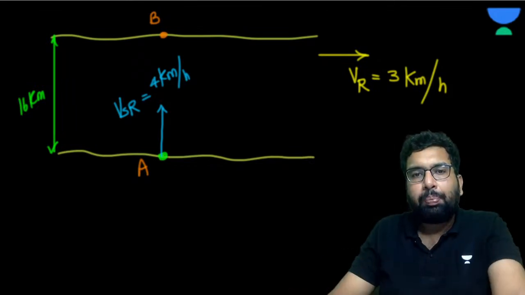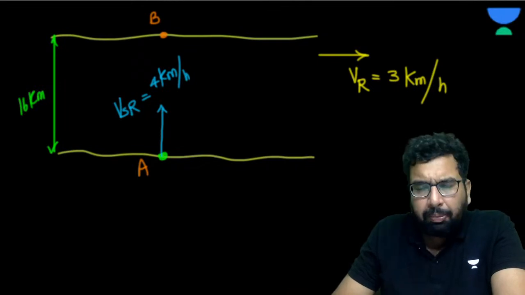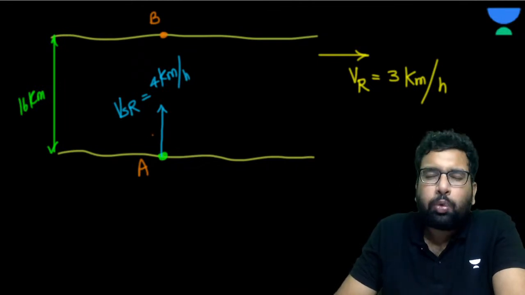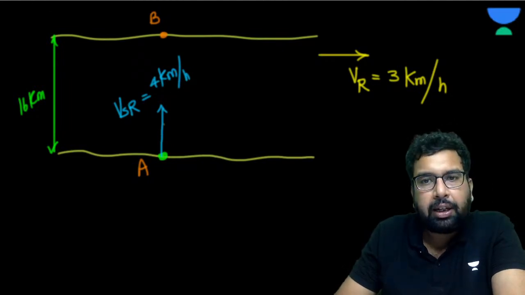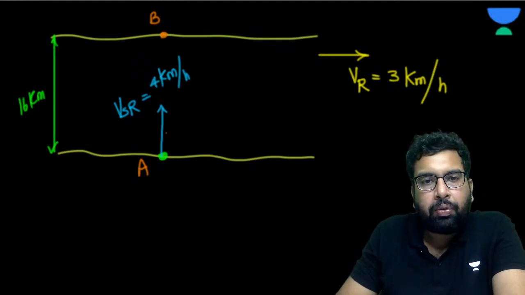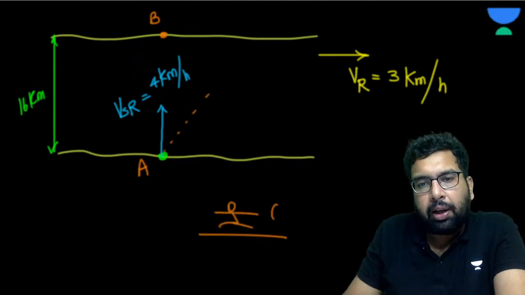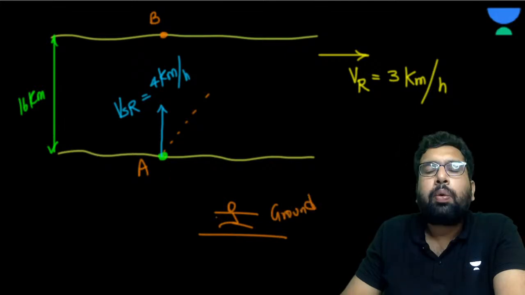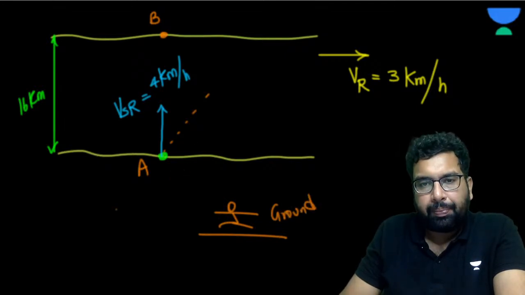Okay, so now please think of it. Just practical, then we'll apply the formula. There is no formula actually. So when he's trying to swim like this, basically due to the velocity of the river, this swimmer will move somewhat like this rather than going this way, if someone is observing from the ground. Let's suppose we are standing on the ground and observing this swimmer, right?